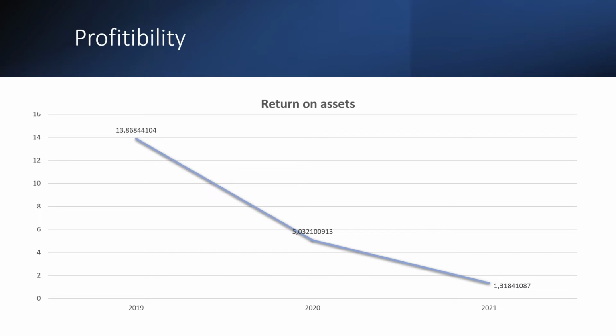The next ratio I will discuss is the return on assets. It shows us how efficiently the company uses assets to generate profits. From this graph, I can deduce that there is a sharp decline. A return on investment of over 5% is generally considered good and over 20% excellent. I can say that the return on assets in 2019 and 2020 was good, but in 2021 the return on assets was 1.3%, which is very uncertain for investors because it means that the company's management isn't efficient at using its assets to generate profit.